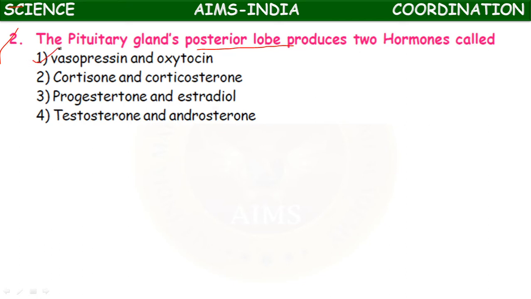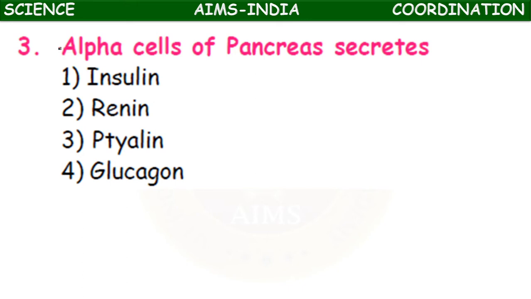The alpha cells of pancreas secrete: insulin, renin, ptyalin, glucagon. You know, the pancreas is located just below the stomach within the curve of the duodenum. It is both exocrine and endocrine in function. It secretes hormones such as insulin and glucagon, and also somatostatin and pancreatic polypeptides.